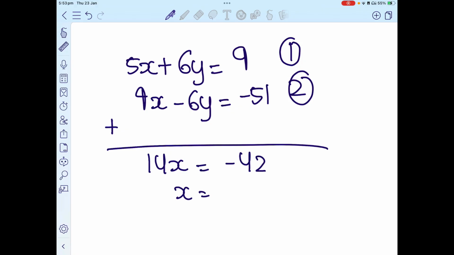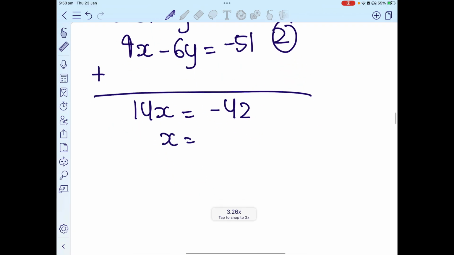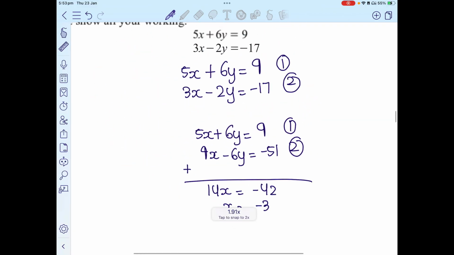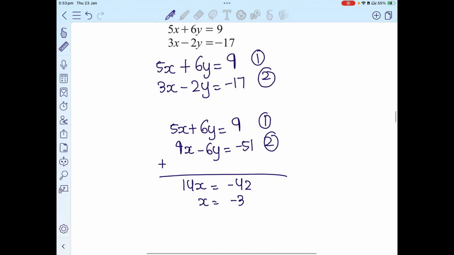So I would get x as negative 42 divided by 14, which is negative 3. Now the only thing remaining is to find the value of y. In order to get the value of y, I can use any of the equations.